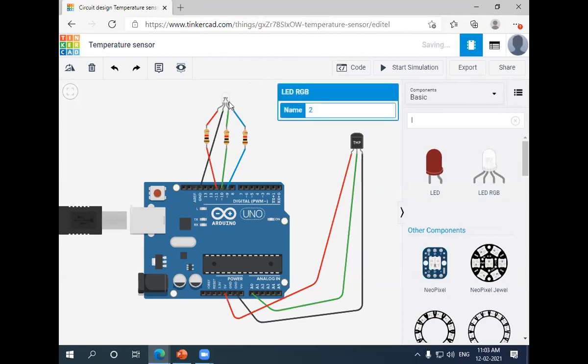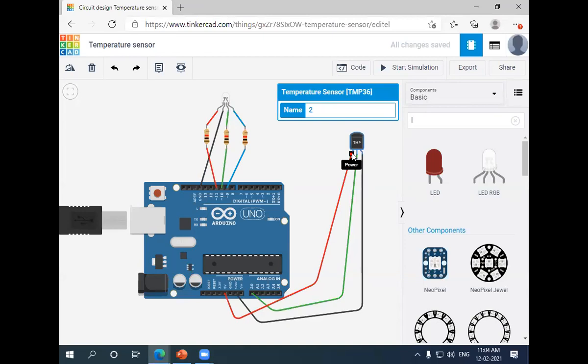So the same connection I have made, but due to running out of time, I'm just showing the simulated experiments. So I'm connecting all three resistances. For R, I'm connecting one resistance, for G one resistance, and for B one resistance. But the RGB has another pin as a cathode. So the cathode part is connected to the ground.